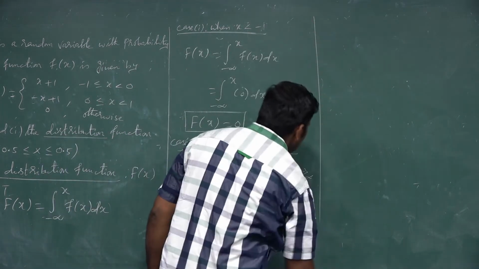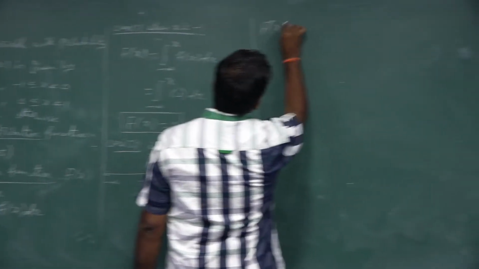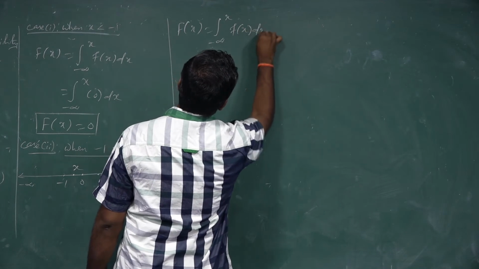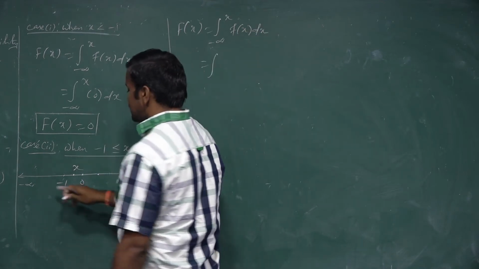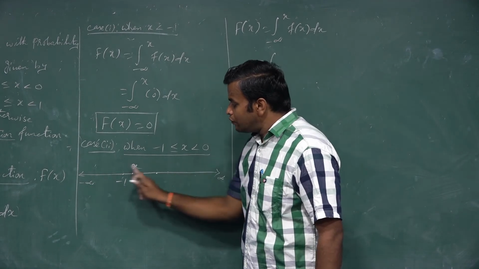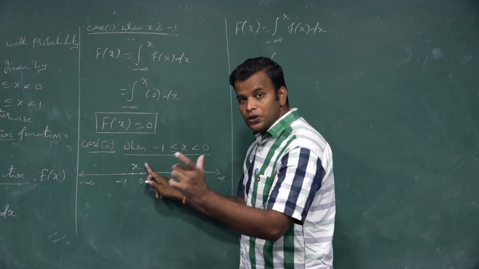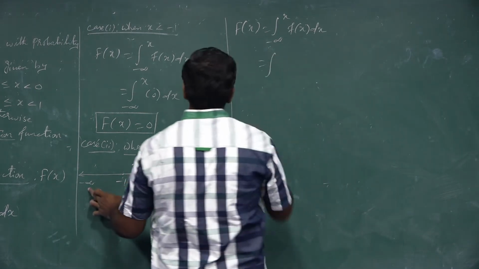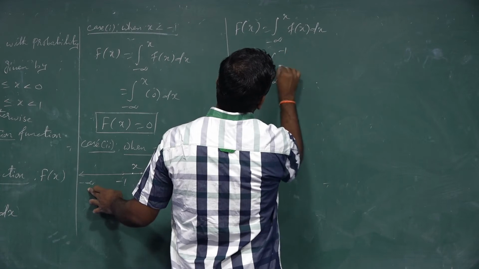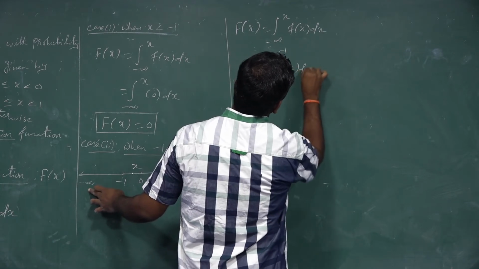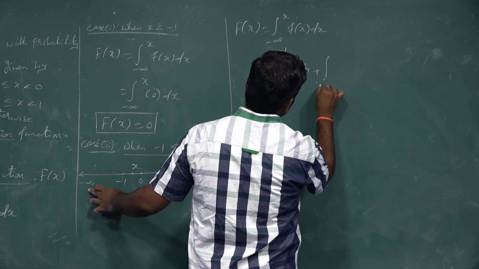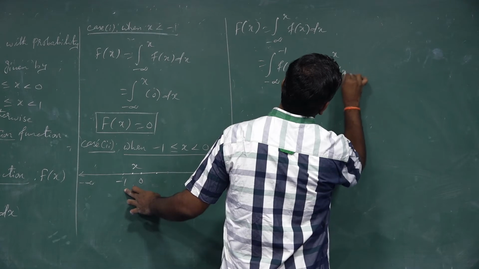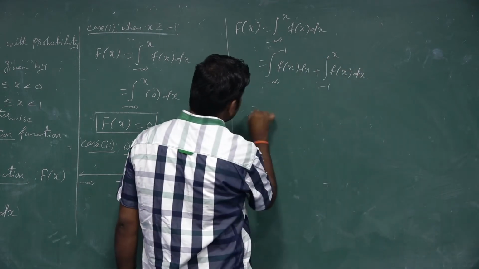So we write capital F of x. The formula is minus infinity to x f of x dx. Now you see the diagram. We write from minus infinity to x, but we split it into two intervals, minus infinity to minus 1 and minus 1 to x. So minus infinity to minus 1 of f of x dx plus minus 1 to x of f of x dx.